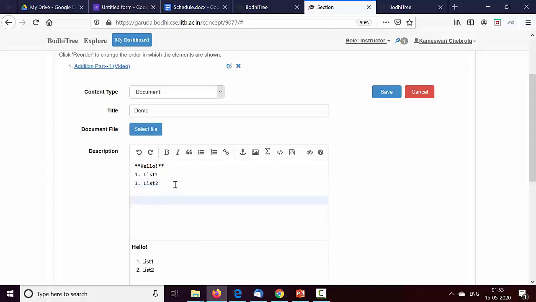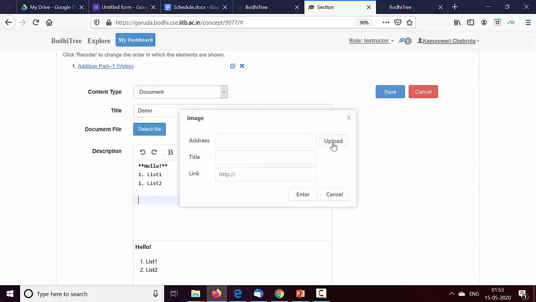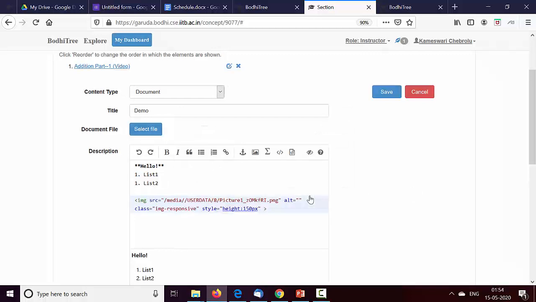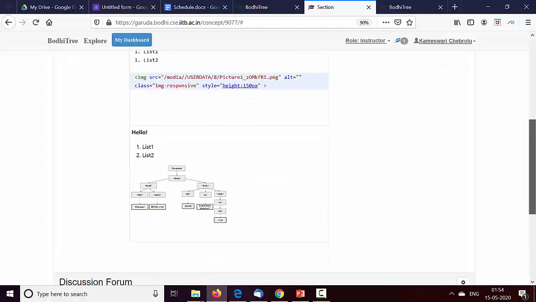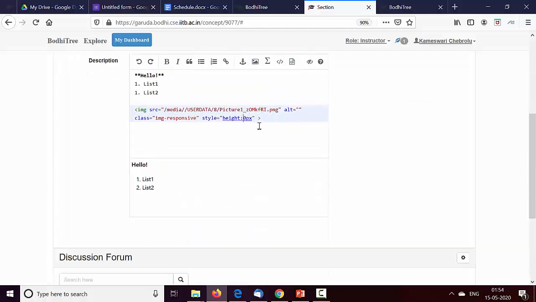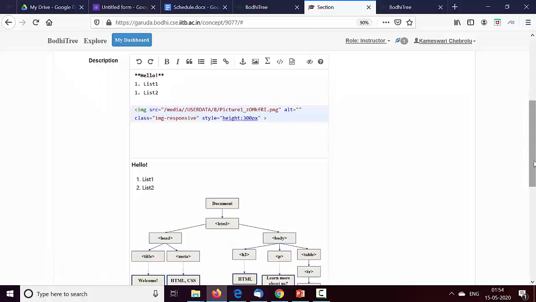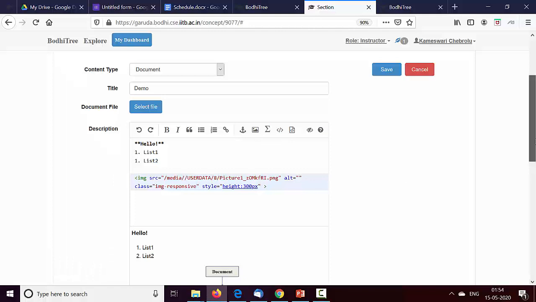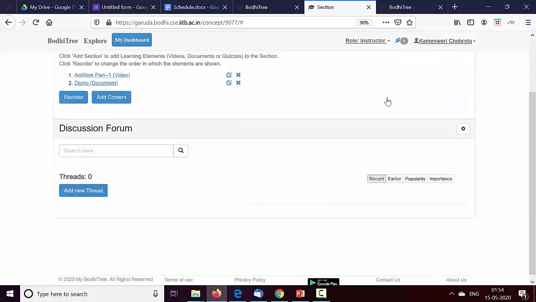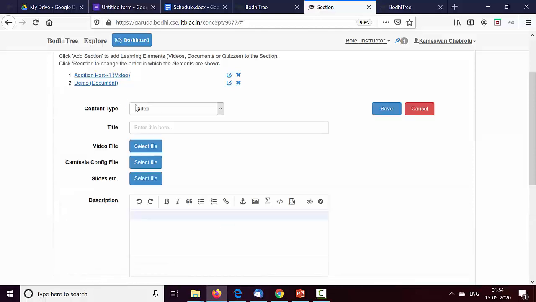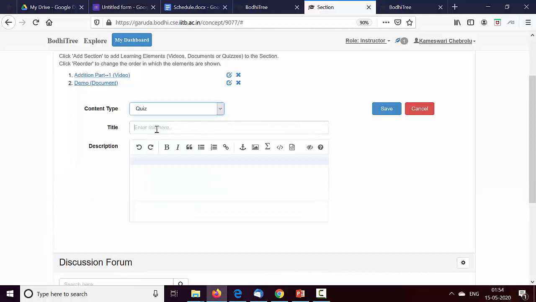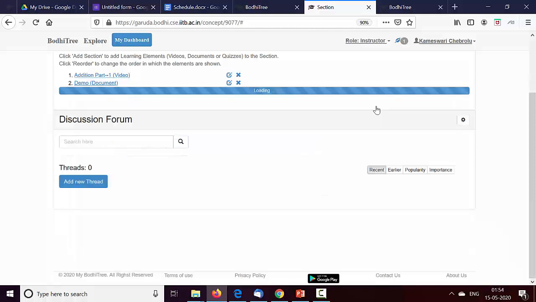You can also add an image. So as you can see, image showed. You can even increase the height of this image by doing things like this. So all in all, it's a powerful document editor, and you can save the document. You can also add a quiz, which is this out video quiz. For that you have to select quiz. Let's say it is a practice problem and save.